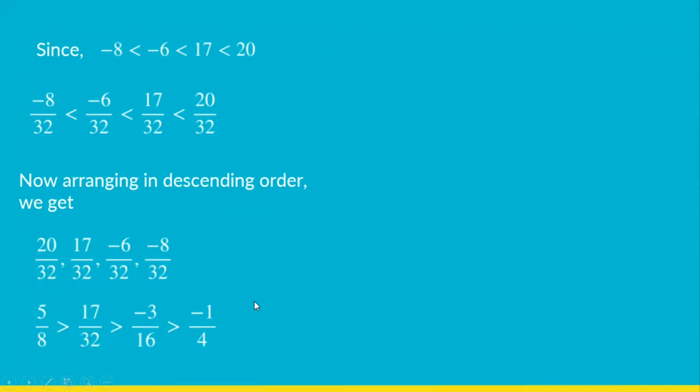So we have arranged the given rational numbers in the descending order. Now you are asked to find the sum of the lowest and the largest fraction. So the lowest is minus 1 by 4 and largest is 5 by 8. So minus 1 by 4 plus 5 by 8.